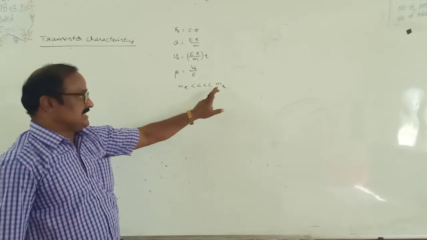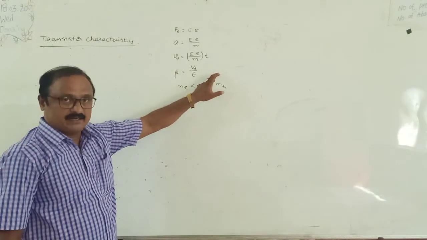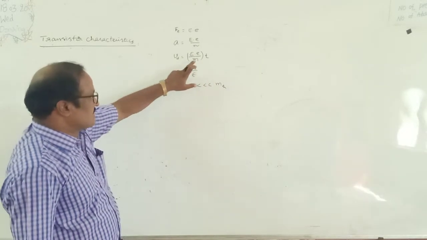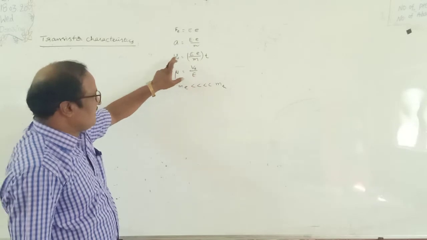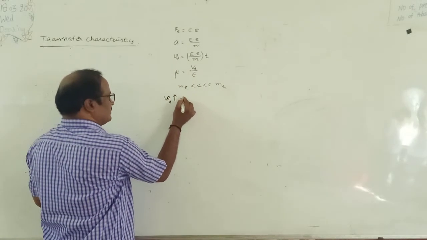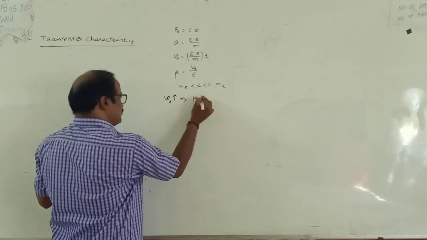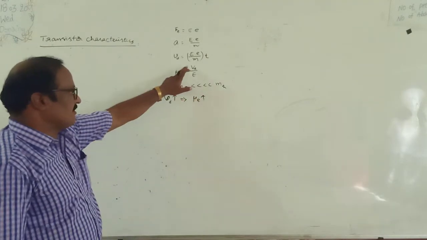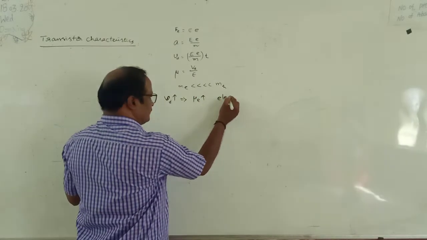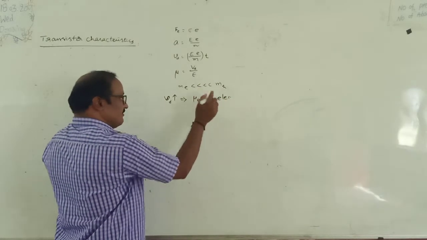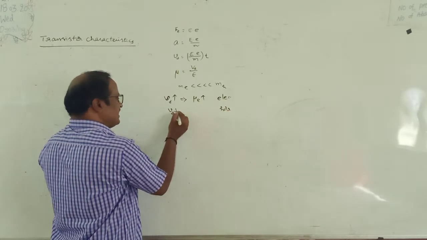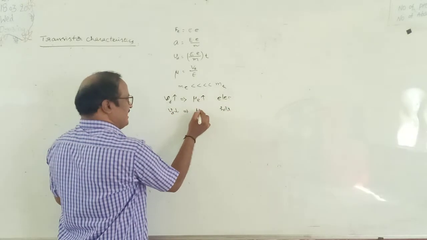That means this positive charge particle is the heavier particle. The hole has more mass, the electron has less mass. Here less mass means more Vd. As Vd is more for the electron, mobility is also more because mu is equal to Vd by E. This is for the electron. Compared with that, for the positive charge hole the drift velocity is very less. That's why mobility is also very less.